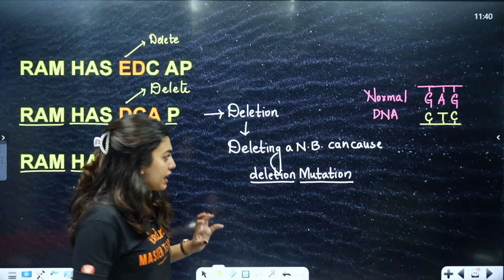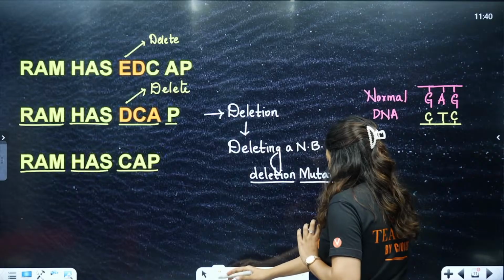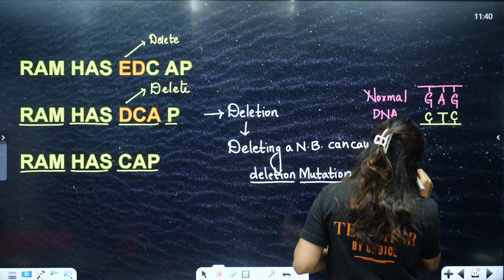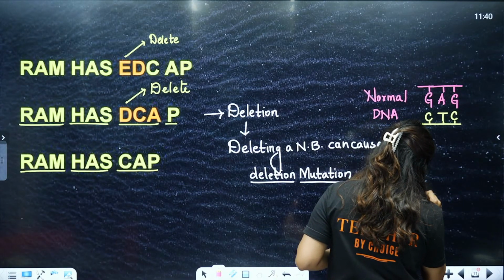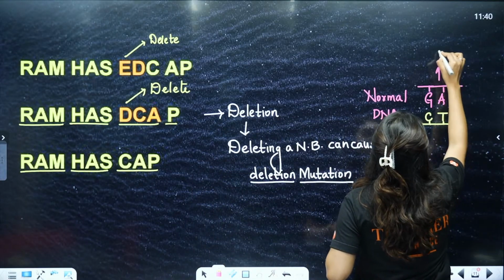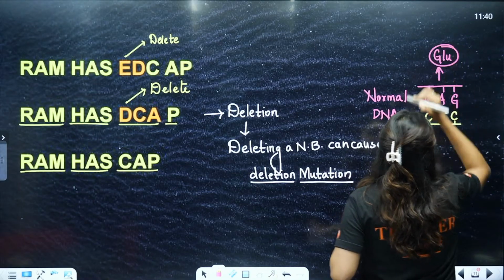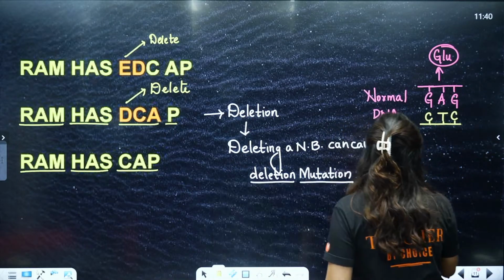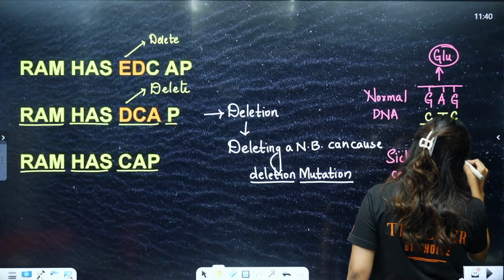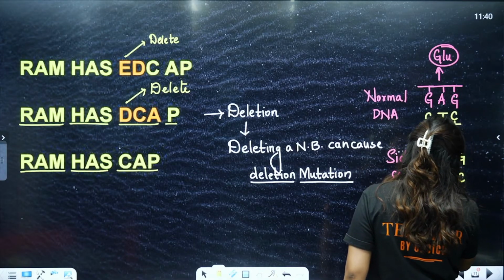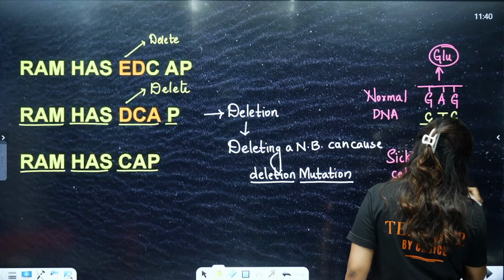This is normal DNA. Now a person who has been affected by sickle cell anemia, what is going to happen? Students, this should have ultimately coded for glutamate. The amino acid should have been GLU, glutamate. But here in sickle cell anemia, we are getting GUG. So this is what we are getting.